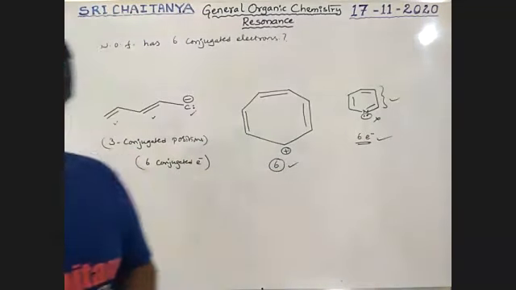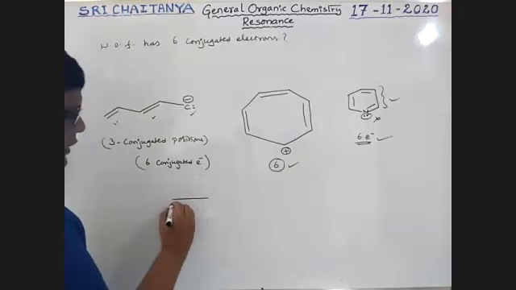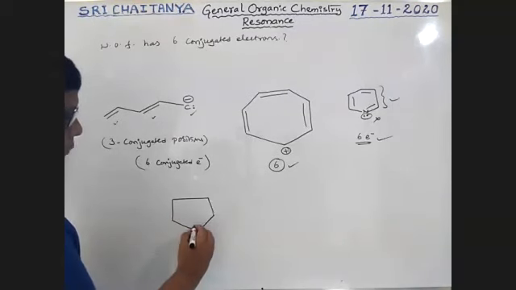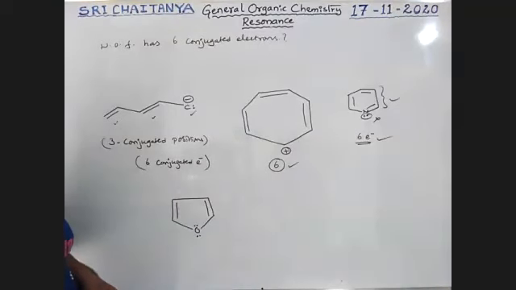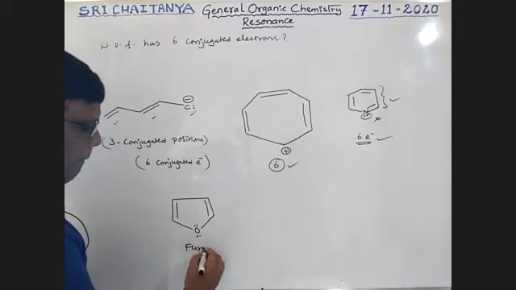Okay. Next, boys, tell me, what about this? This oxygen has a lone pair. First, tell me what type of conjugation is possible, which is called furan.